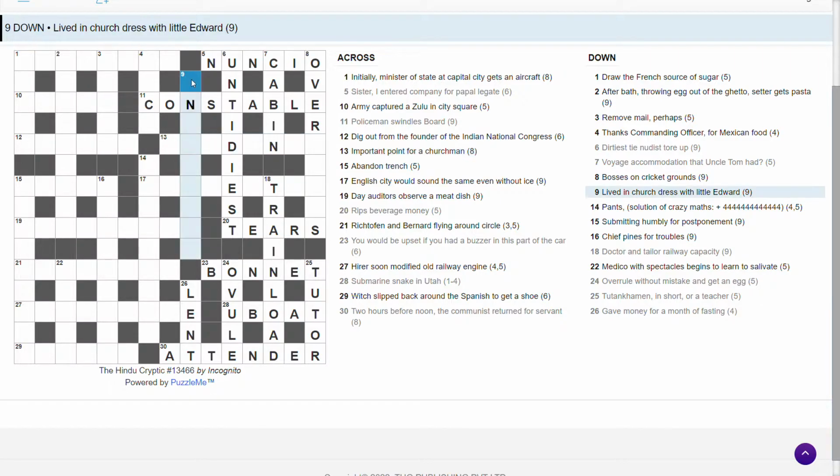Don't know. Lived in church dress with little Edward. Little Edward is Ted normally, or it could be Ed. Lived in. In is in. Church dress is a habit. And again, little Edward is Ted. Inhabited, lived, or lived in. Important point for a churchman.